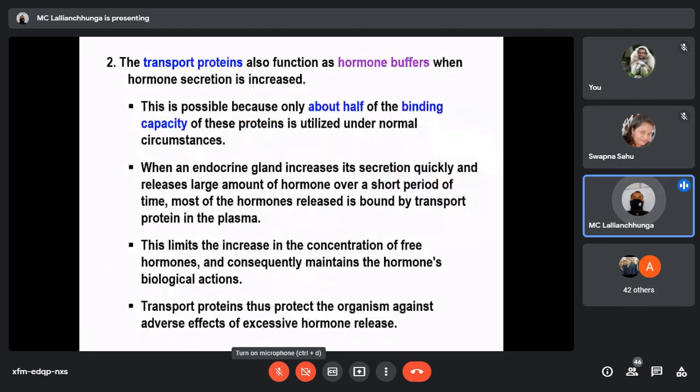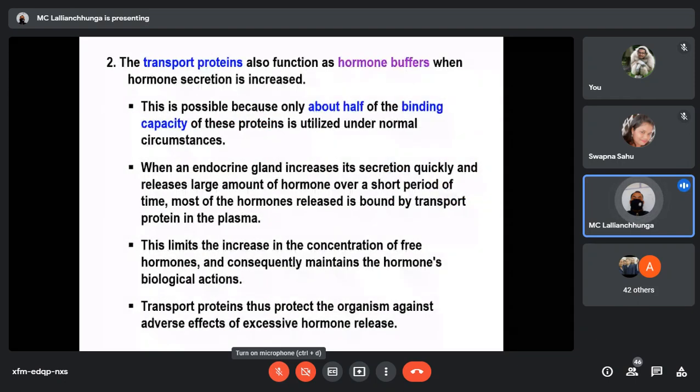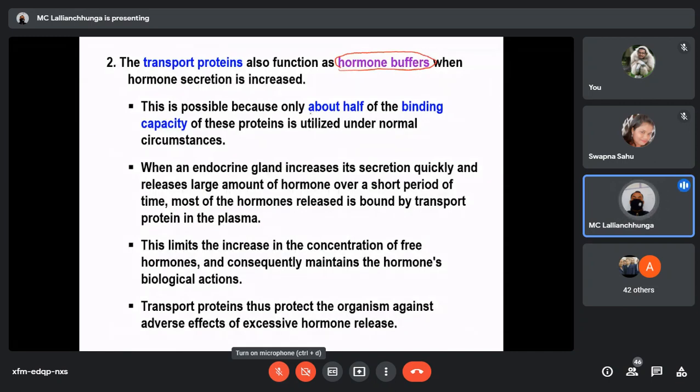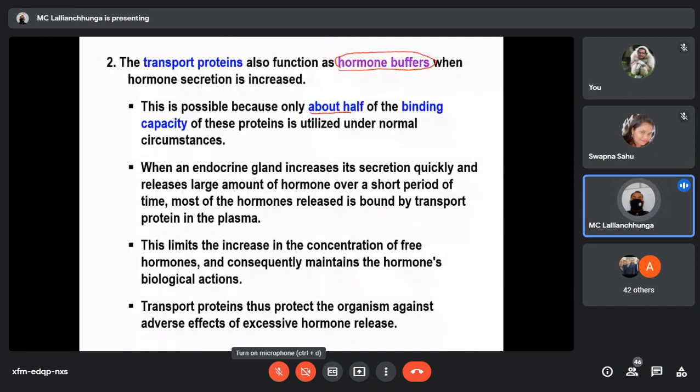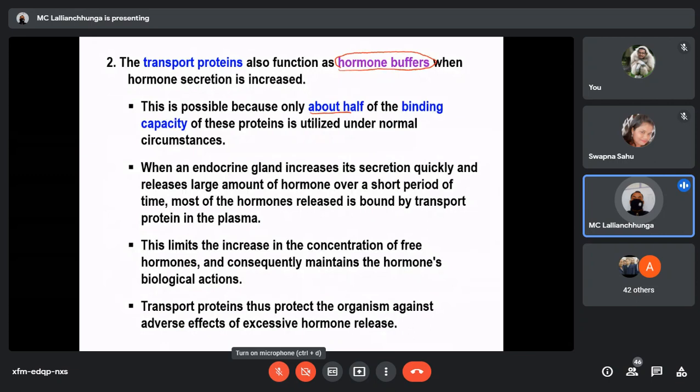Number two is that these transport proteins are also acting as hormone buffers. Why is this possible? Because only about half of the binding capacity of this protein is utilized under normal circumstances. It means that when a particular steroid hormone or thyroid hormone is released, only about half of the binding capacity is utilized. Half are still free.